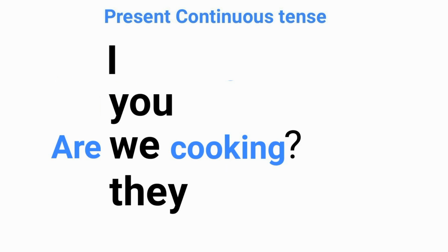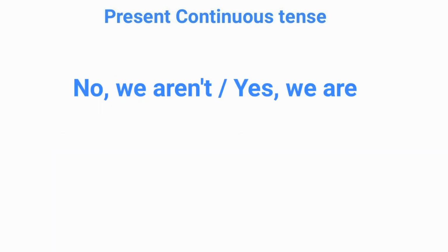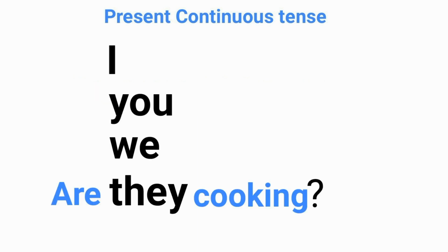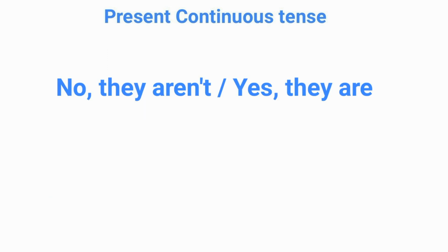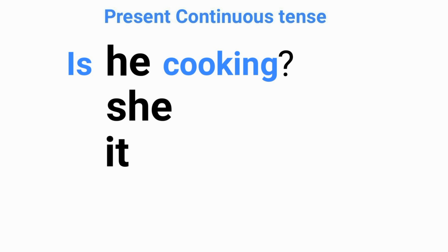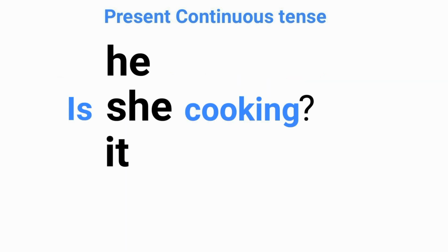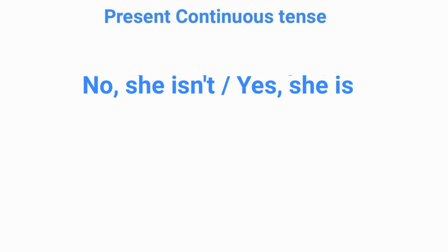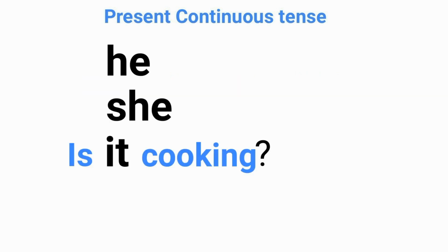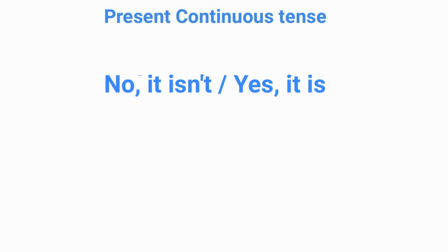Are we cooking? No, we aren't. Yes, we are. Are they cooking? No, they aren't. Yes, they are. Is he cooking? No, he isn't. Yes, he is. Is she cooking? No, she isn't. Yes, she is. Is it cooking? No, it isn't. Yes, it is.